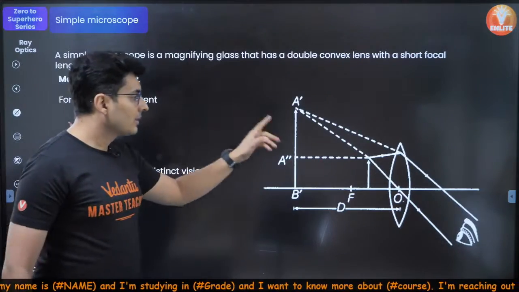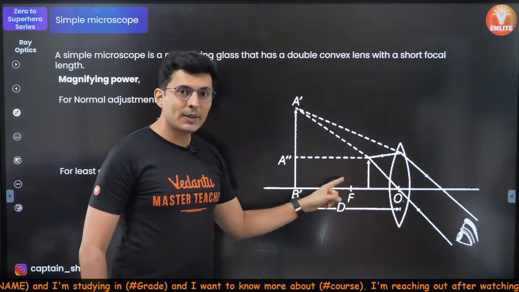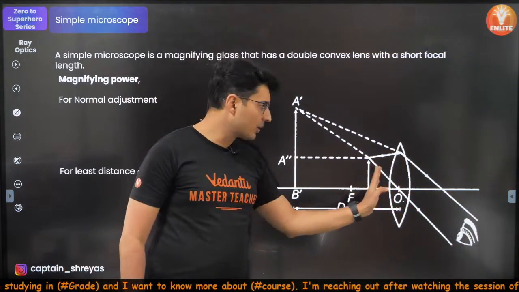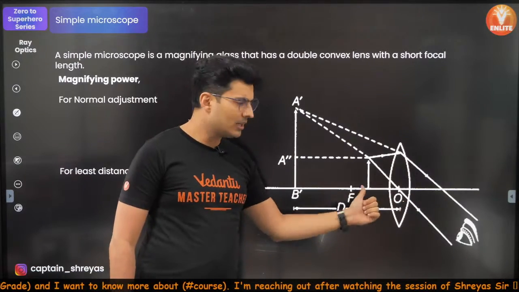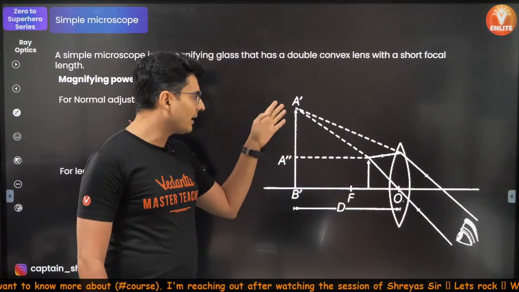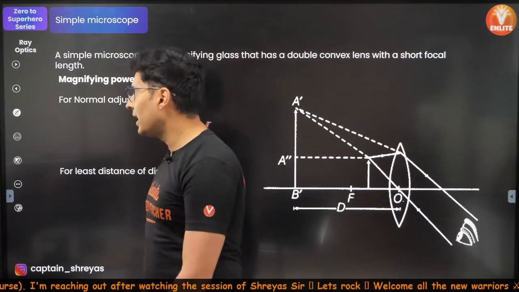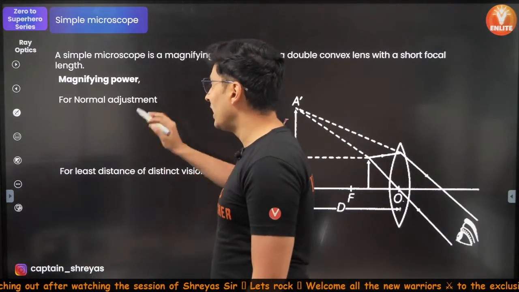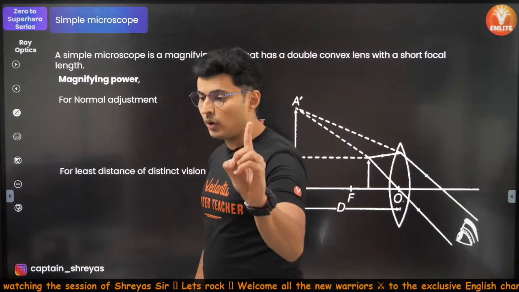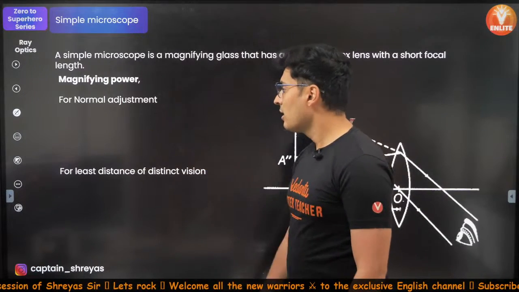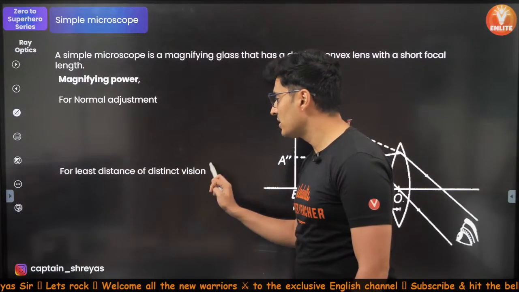Okay. So this is something which you should know. Now, this is how the ray diagrams look. You can see the object is placed between the focal point and the pole. You will get an erect virtual magnified image right over here. And you have two adjustments, one for normal, one for least distance of distinct vision.